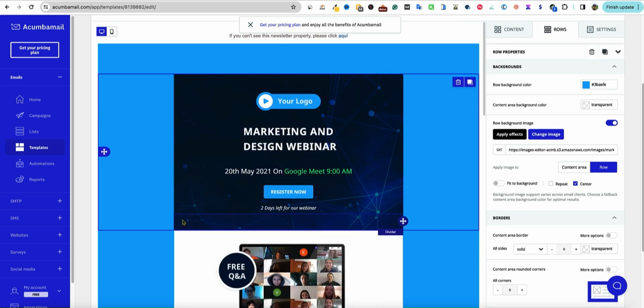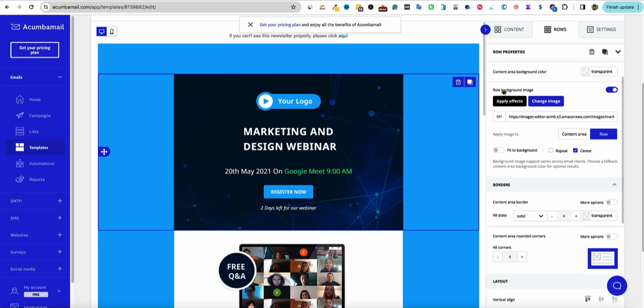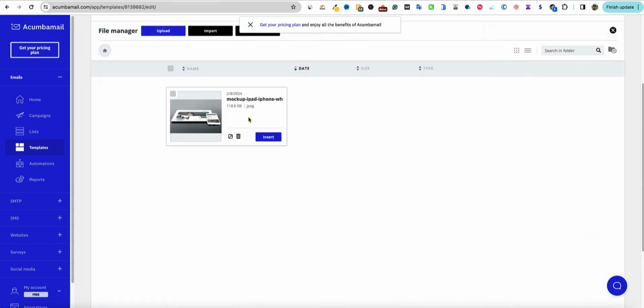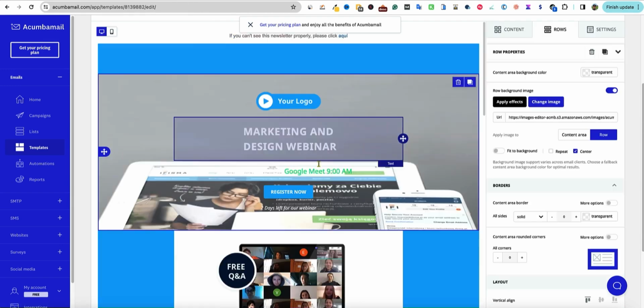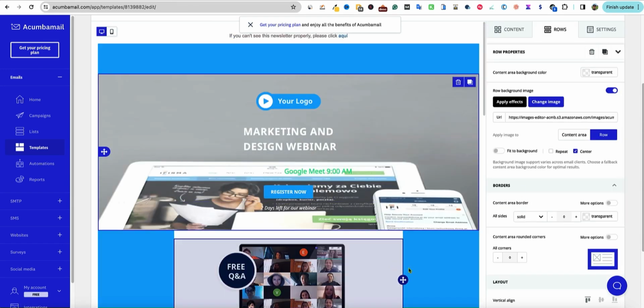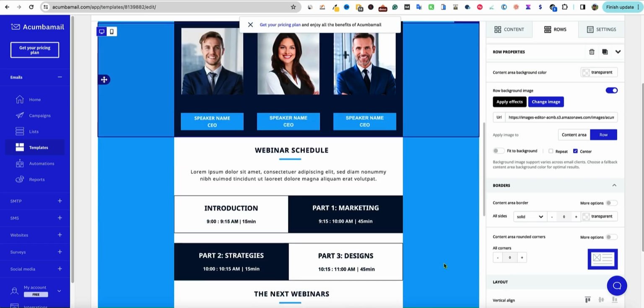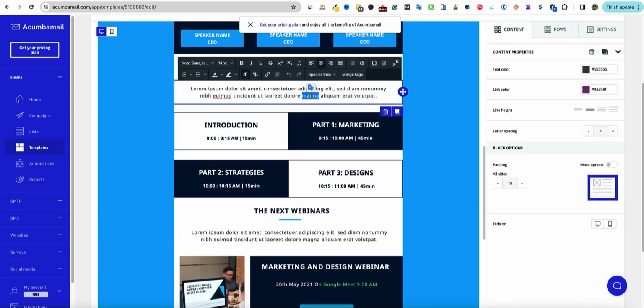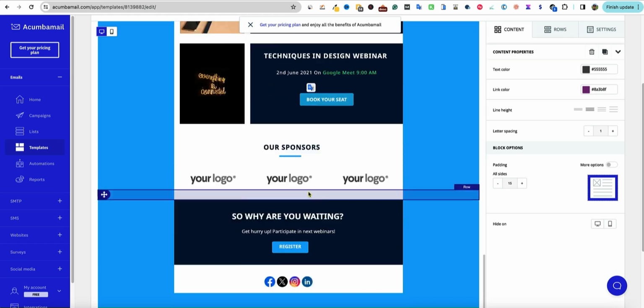These are all elements inside of here. I'm trying to see where I can go and click on the background to change the background. This is the row background image right here. So we can change the image right here. And let's just say we wanted to change it to the one that we just had. And so there you go. That's how you change the background image. It's what you get. So to change text here, very simple.